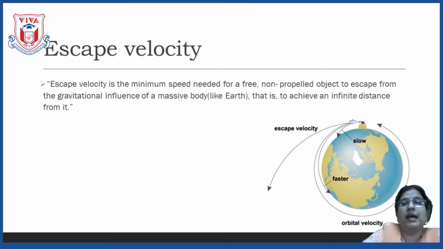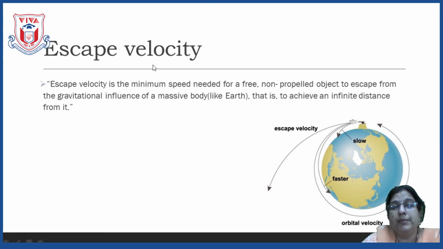Now, coming to the last concept of the lesson, that is escape velocity. Literal meaning of escape we all of us know. Is it clear? We want to escape. Escape means to run away. Now, here what is escape?